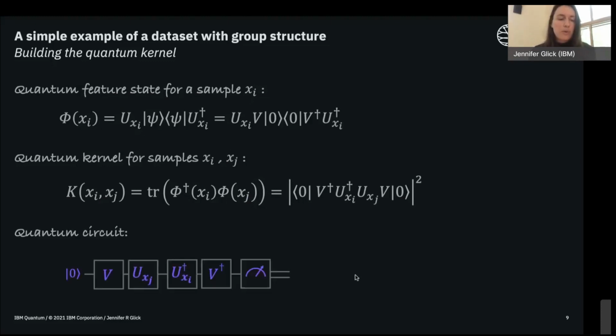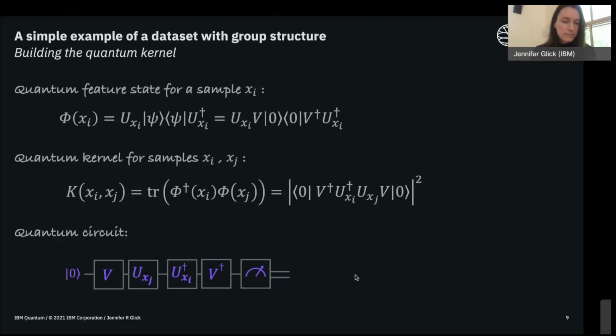So what we would do is apply the circuit V, which prepares our initial quantum state psi, and then apply the circuit U of x_j, which represents one of the coset elements. Then we'd apply the inverse for another coset element, and then the inverse of the circuit that prepares our initial quantum state.